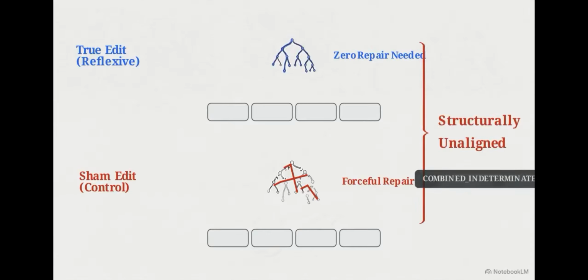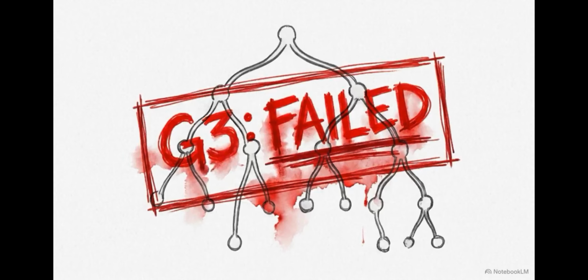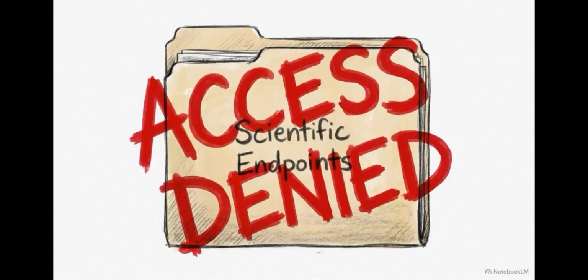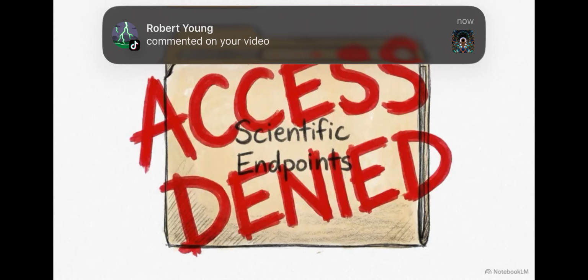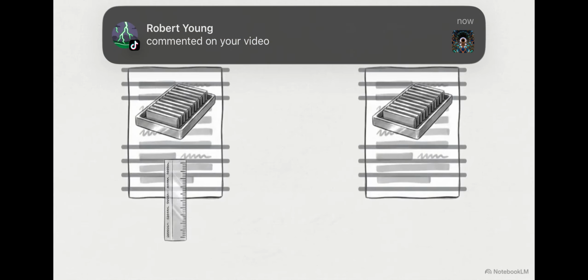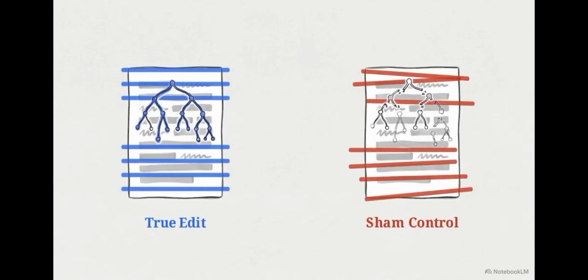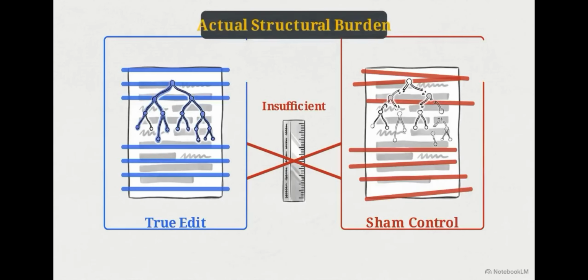This repair alters the text's syntactic profile in a way the true edit did not, creating two passages that are no longer structurally aligned. The automated validity gates flagged this discrepancy as a mismatch in editing disturbance, stopping the experiment before any scientific conclusions could be drawn. Removing superficially identical pieces of text creates structurally unequal damage. Token burden proved to be an insufficient control for the actual burden of the intervention.